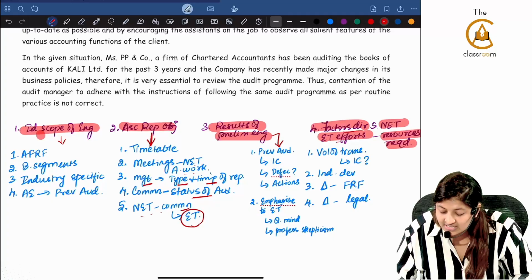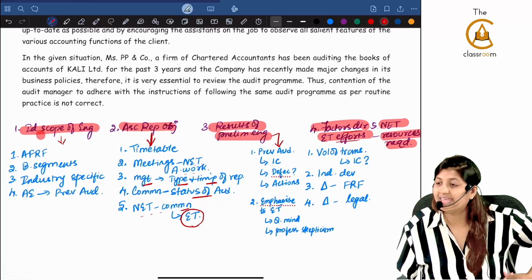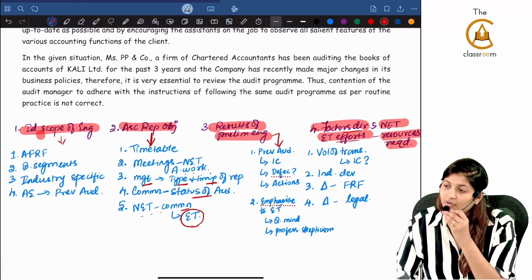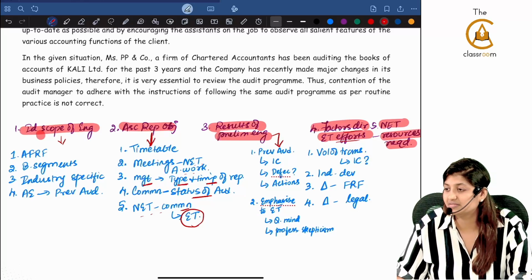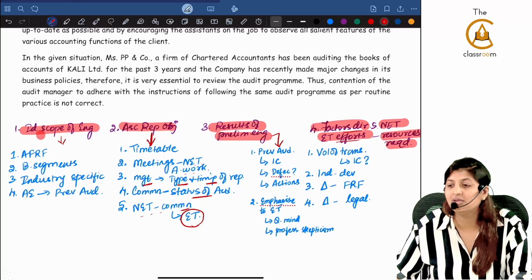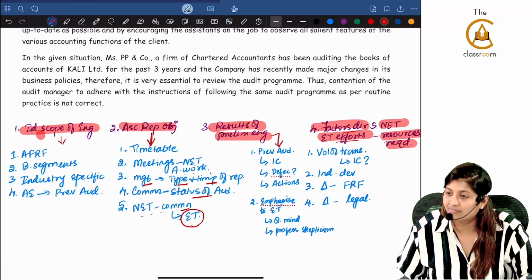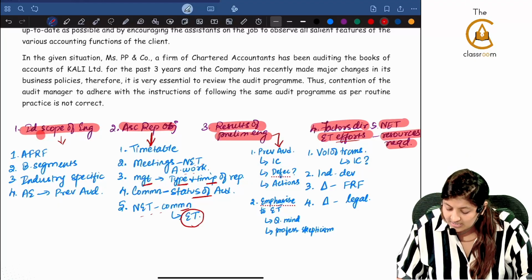Next, consider the factors directing the engagement team efforts. For that, what will you see? What is the volume of transactions which is there? Is the internal control able to cover all the volume of transactions?